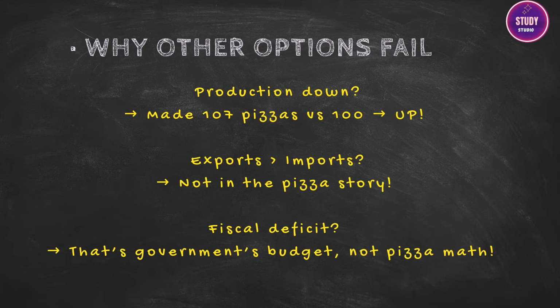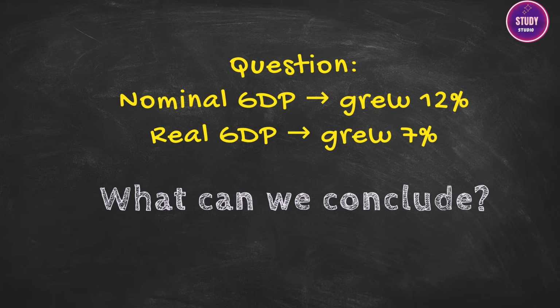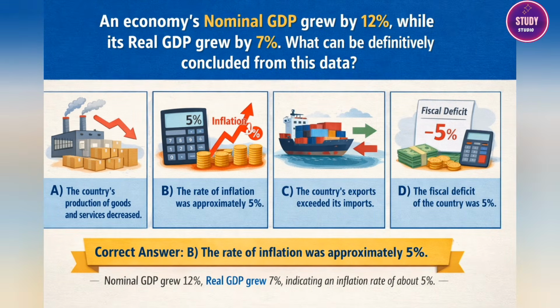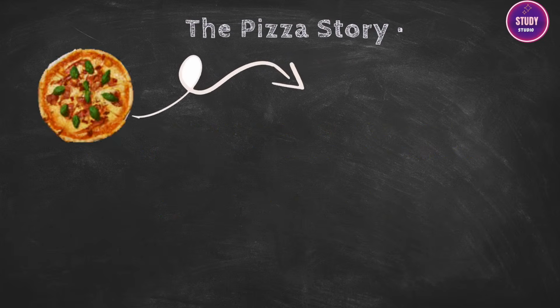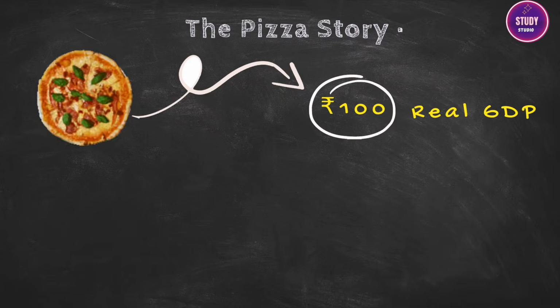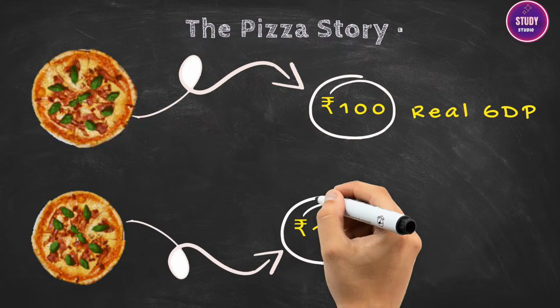Wrong category. So back to our original question: nominal GDP grew 12%, real GDP grew 7%. What can we conclude? The correct answer: the rate of inflation was approximately 5%, option B. Here's your exam hack: whenever you see a difference between nominal and real GDP growth rates, stop. Think inflation. Quick recap. Real GDP equals actual growth in production. Nominal GDP equals real growth plus price increases. The difference equals inflation, the GDP deflator. Remember the pizza story. More pizzas? Real growth. Higher prices? Inflation. Both together? Nominal growth.